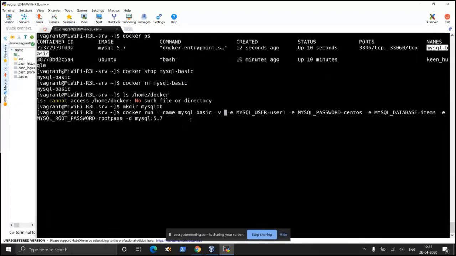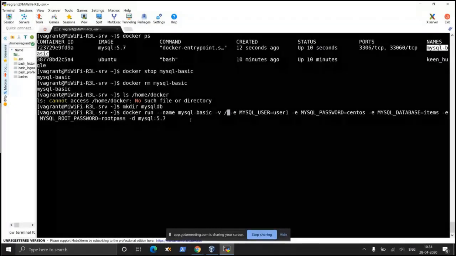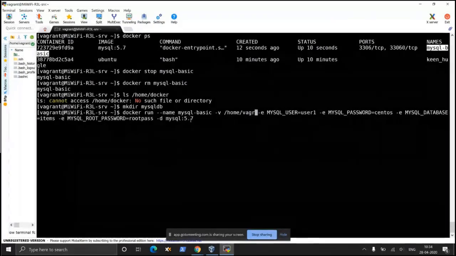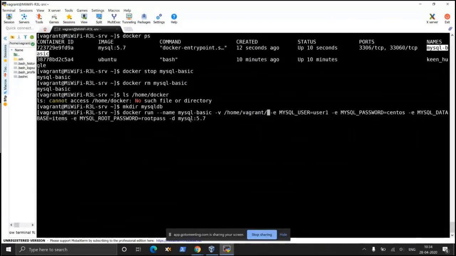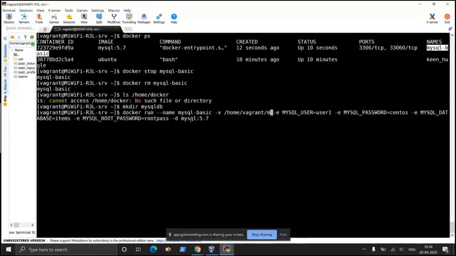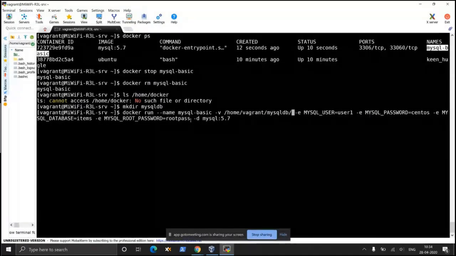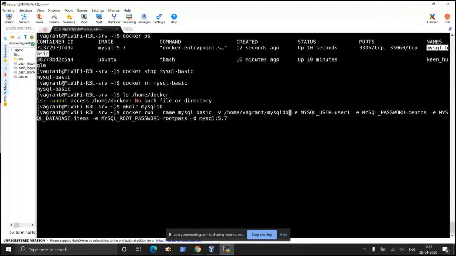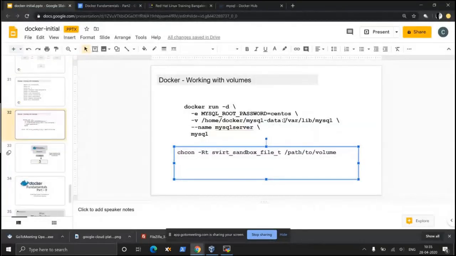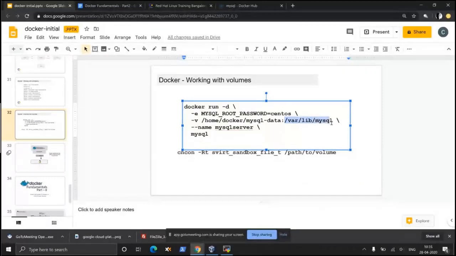The current directory is /home/vagrant, and within that there is a folder named MySQL DB. Use this: -v and then a colon, and it should be /var/lib/mysql. So use this.